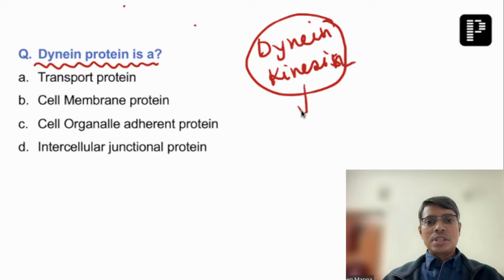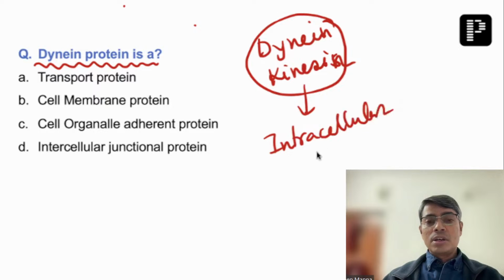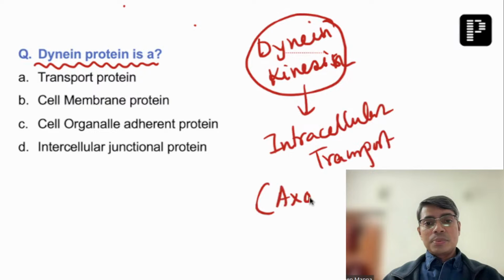Kinesin protein. So these are the proteins which are helpful for transport within the cell. Basically these are the proteins which are responsible for the intracellular transport process. Typically, they are responsible for axonal transport.